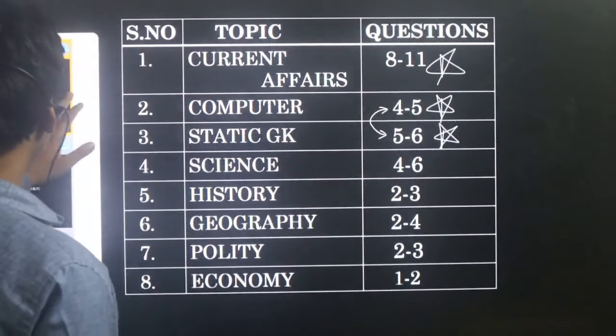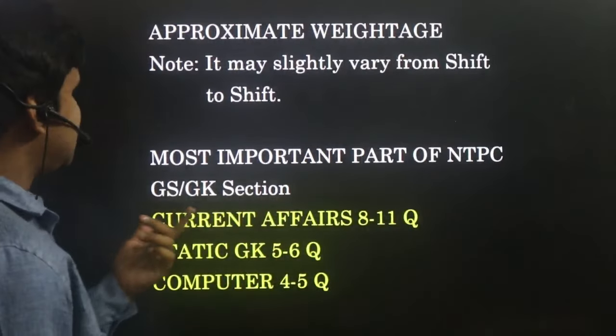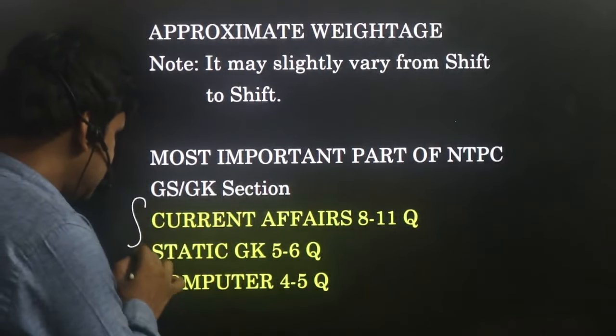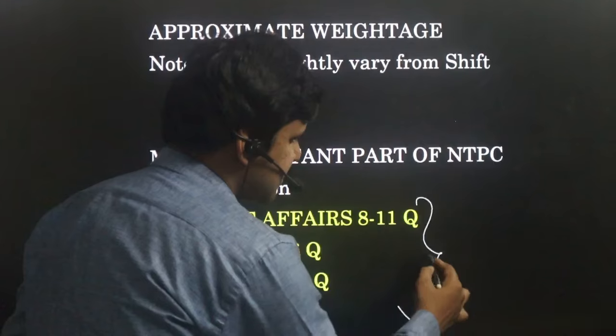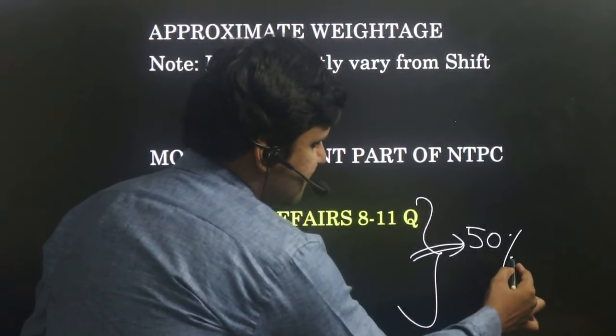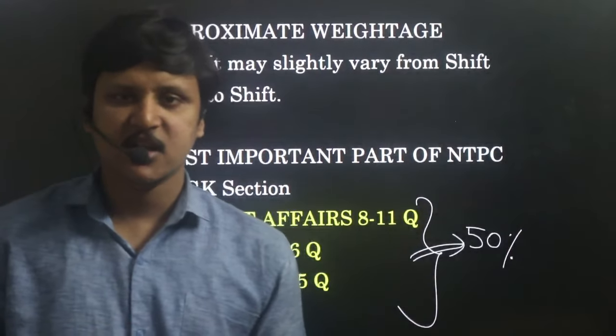Now let us discuss in detail. This is just approximate weightage. It may vary from shift to shift. Also, the most important part, as I already said, is that these three are important. In these three we are getting around 50% of questions. 50% of GK questions lie in these three only: current affairs, static GK and computers.